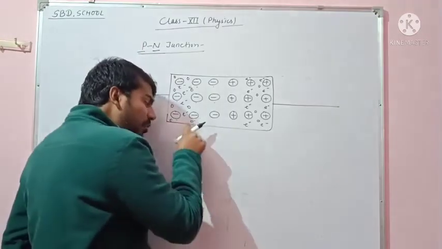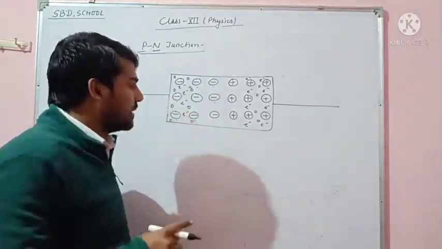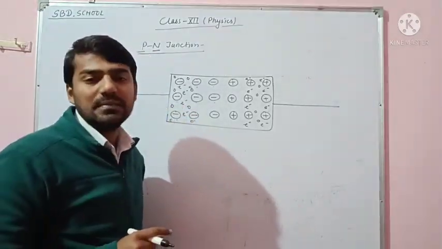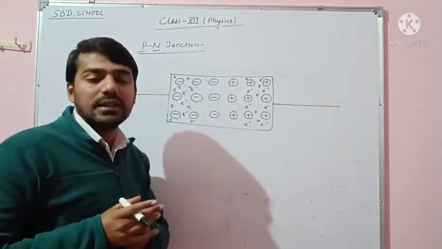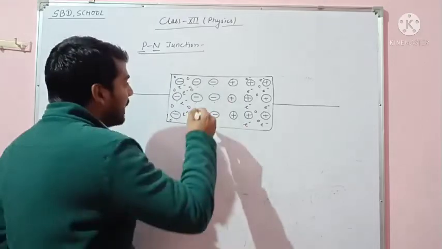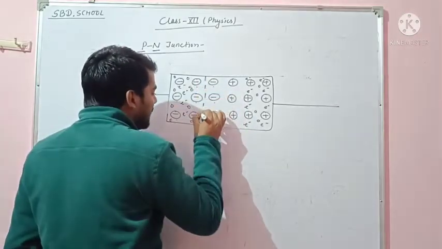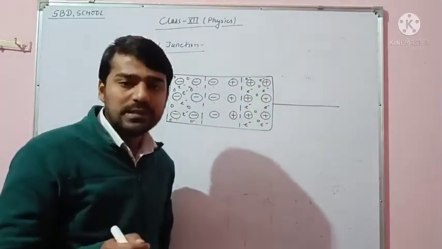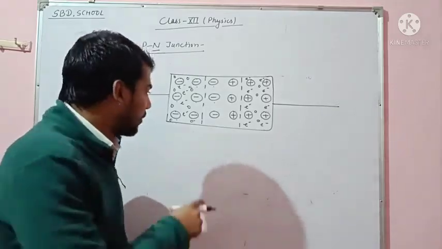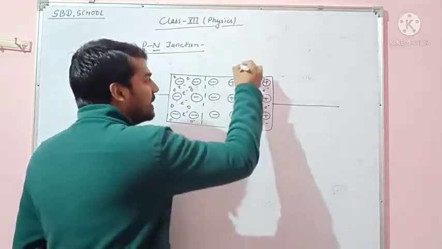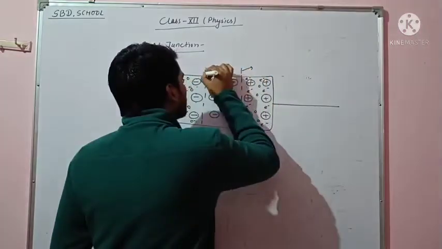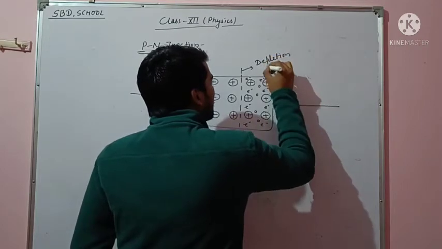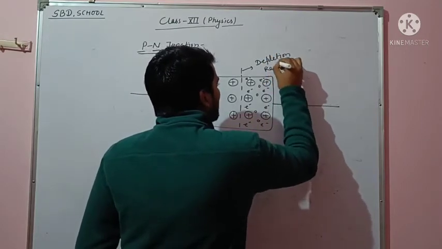When the holes of the p-type semiconductor meet the electrons of the n-type semiconductor, they diffuse into each other and combine, and here a region or a layer is generated. In this layer there are no holes and no electrons. This layer is called the depletion region.